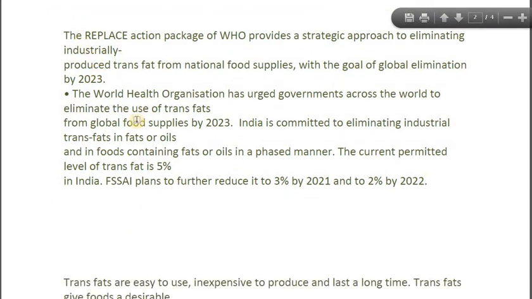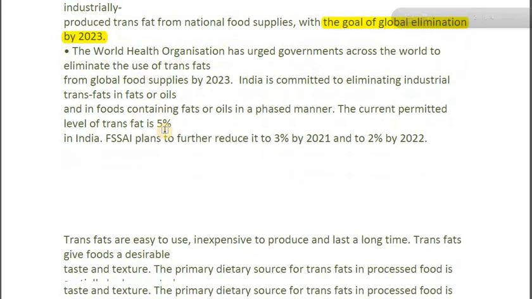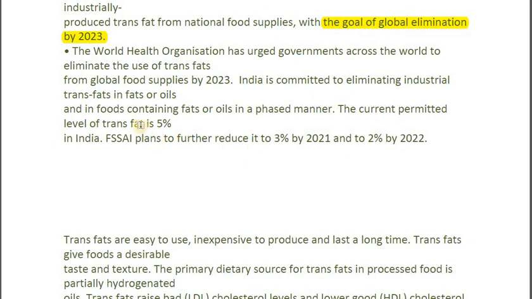And now this is important, that the WHO, that is the World Health Organization, has asked all the nations to eliminate the use of trans fat by 2023. And India stated that it would go in a phased manner. First of all, it would be reduced to 3% by 2021. As of now, its permissible level is 5%.